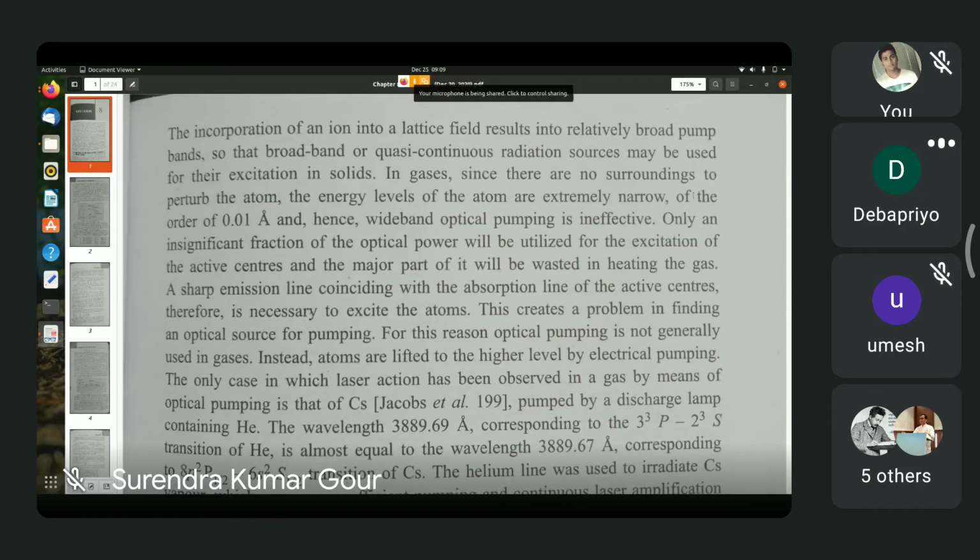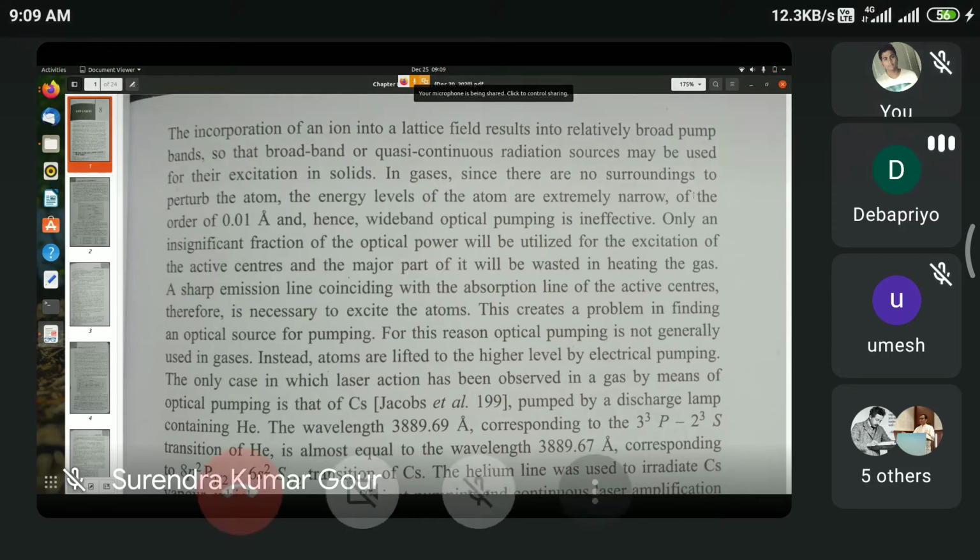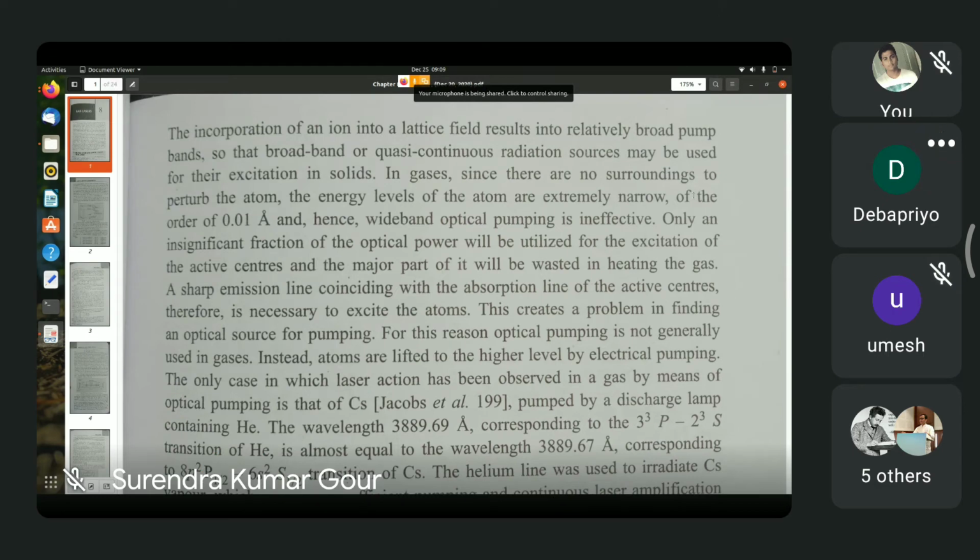You cannot usually excite a gas atom by shining light on a system of atoms because the transition probabilities are very low, very small.